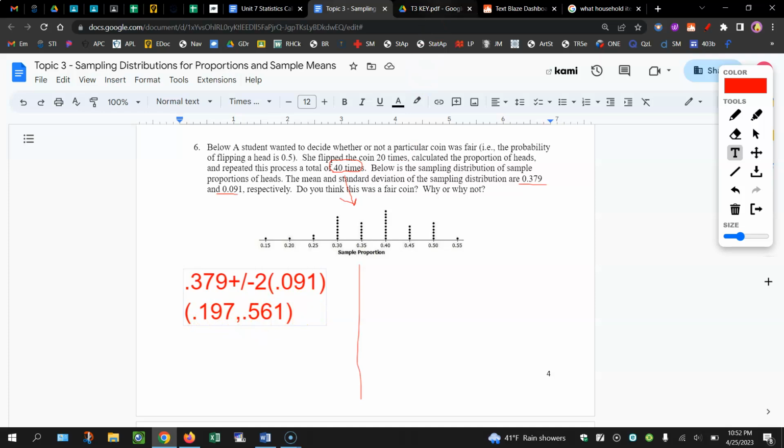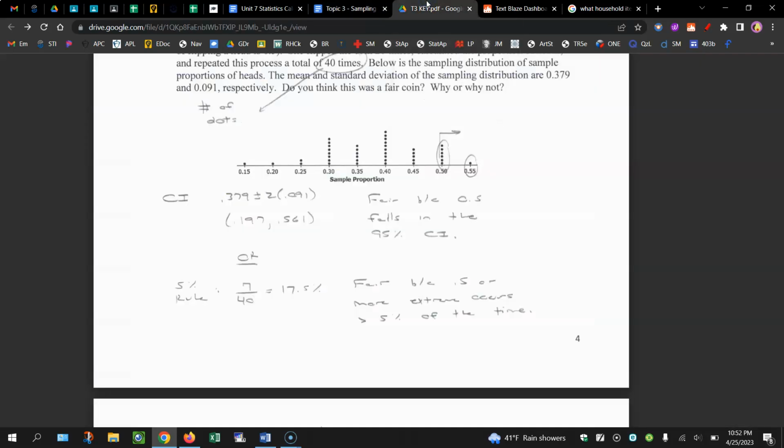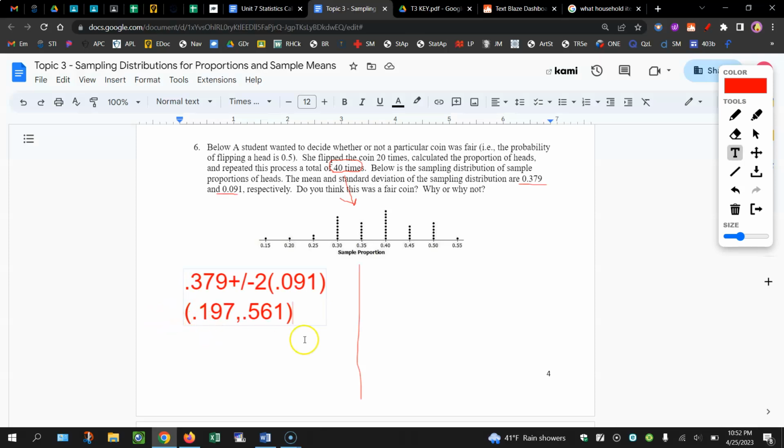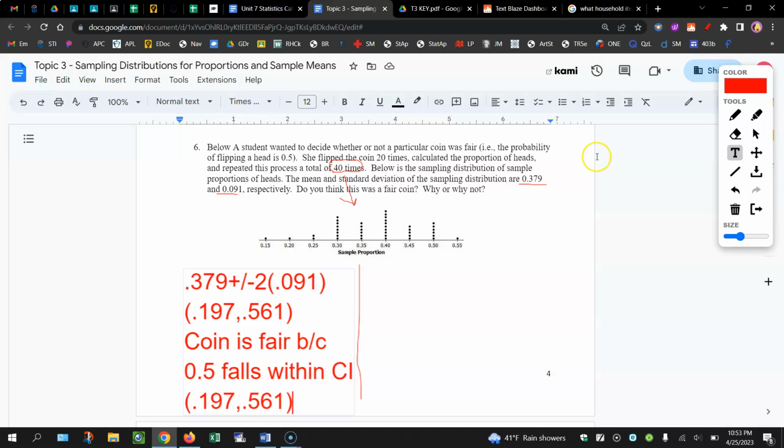That means it's a reasonable, likely, or usual value to get. So we would conclude it's a fair coin because 0.5 falls within this confidence interval of 0.197 to 0.561.